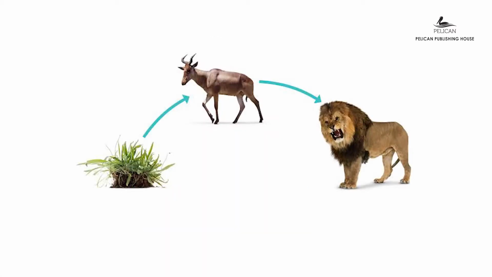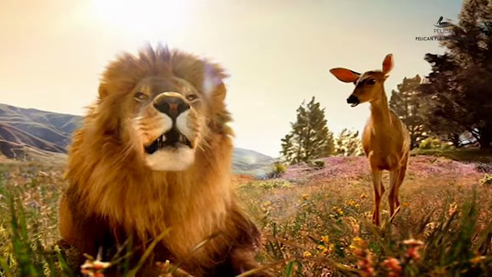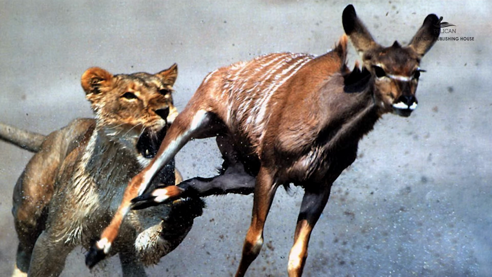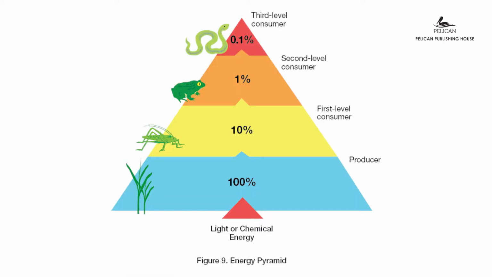So here is an example. There is more energy in the grass than the deer, and more energy in the deer than the lions. The deer and the lion use up energy by running, hunting, and breathing. Energy pyramid is a graphical representation of the energy used up in each level in the ecosystem.